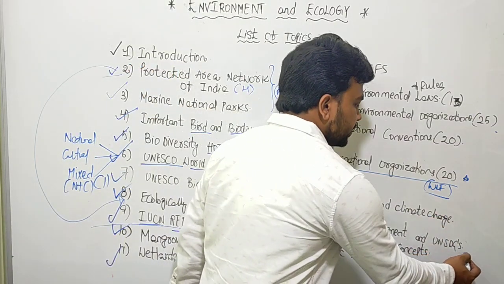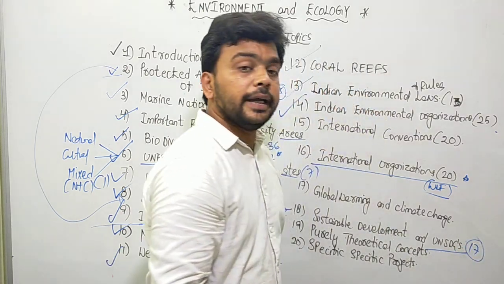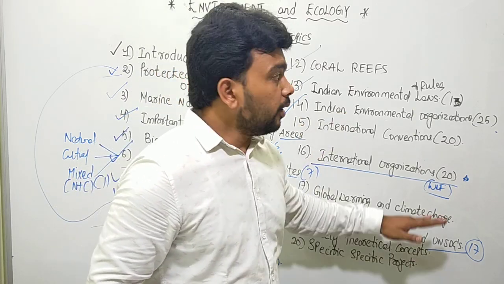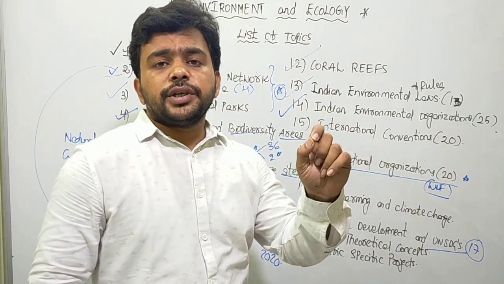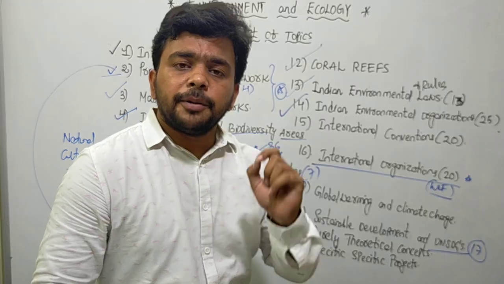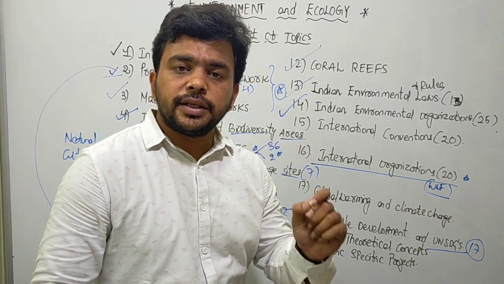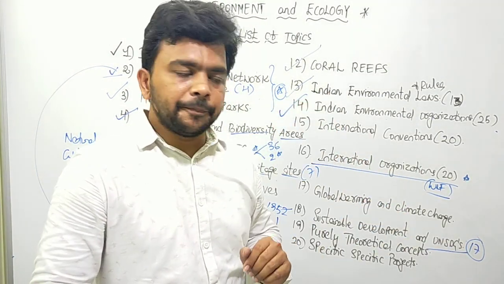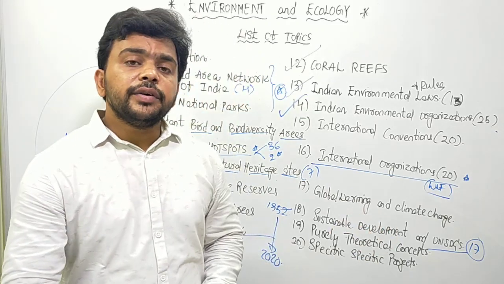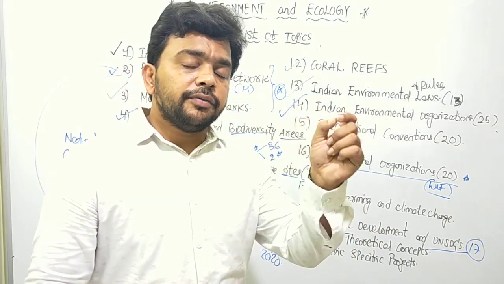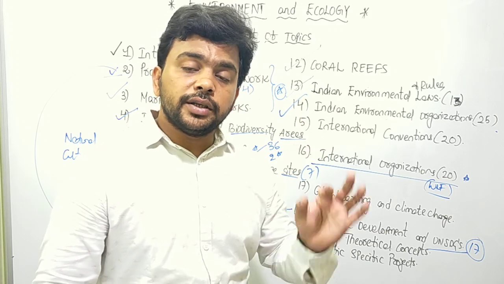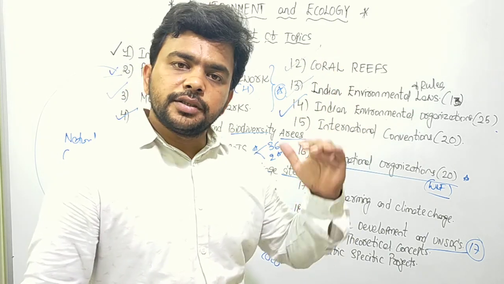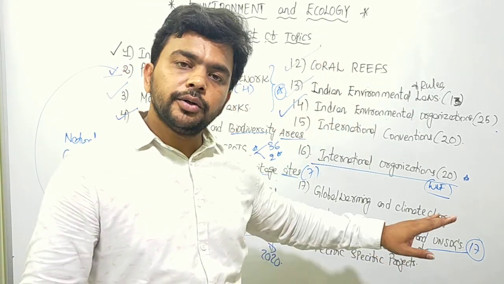We discuss the UN Sustainable Development Goals that are 17 in number. And after that we go to the purely theoretical concepts on environment and ecology, that is the food chain, food web, ecological pyramids, biogeochemical cycles like water cycle, carbon cycle, oxygen cycle, sulfur cycle, nitrogen cycle, phosphorus cycle. Like that we discuss the ecosystems, the factors influencing the ecosystems, what is ecocline, ecotone, ecozone. All these technical aspects we discuss as part of the purely theoretical concepts.